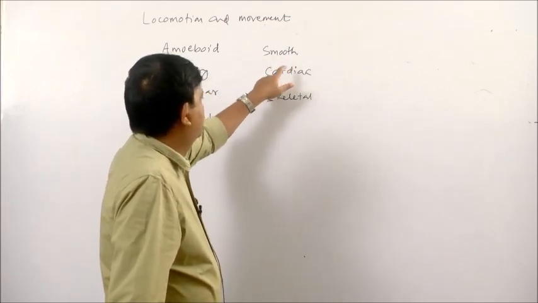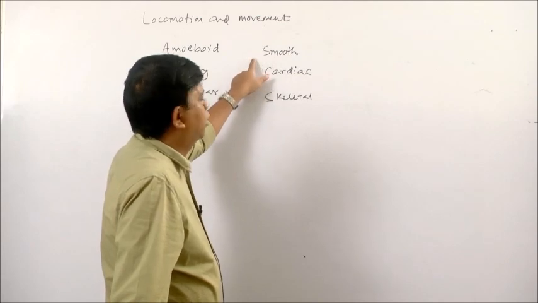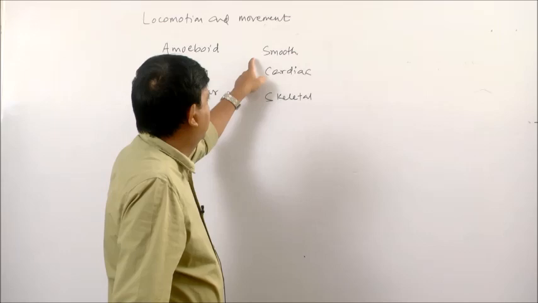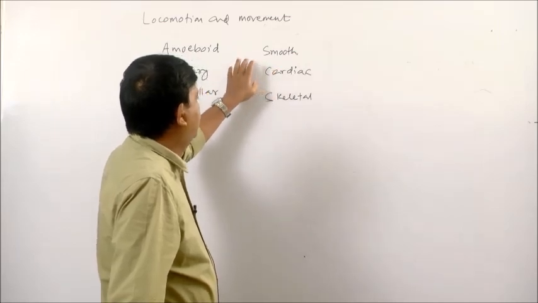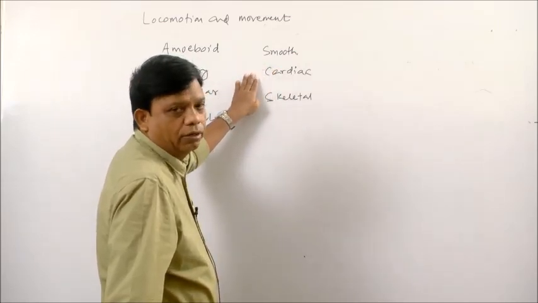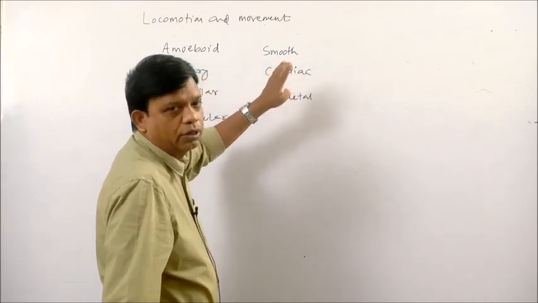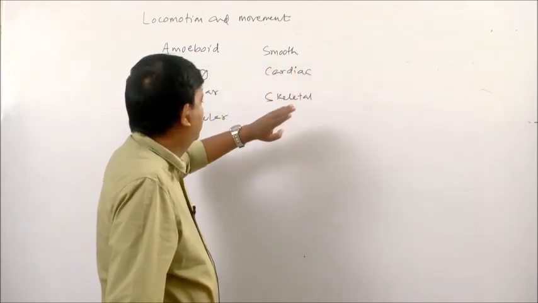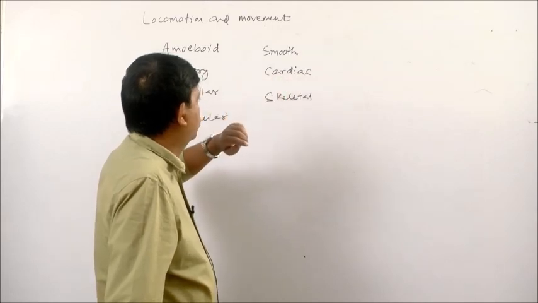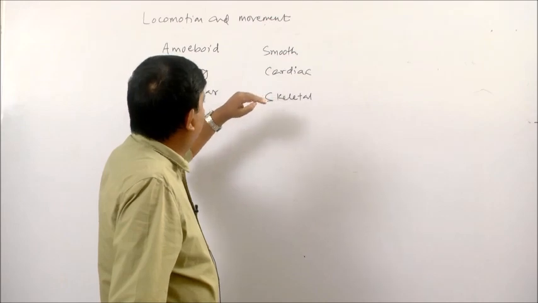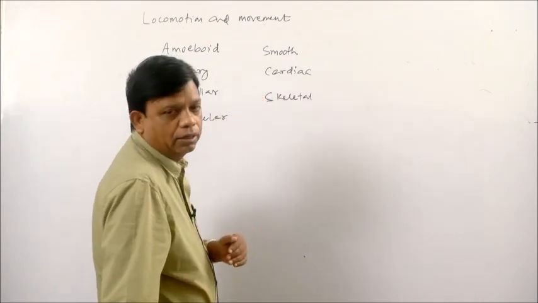These muscles are involuntary in nature. Their contraction is not under our will. So, they are involuntary muscles and they appear smooth without any stripes or banding pattern. That is why they are called smooth muscles. Smooth muscles help in movement of material in the body.